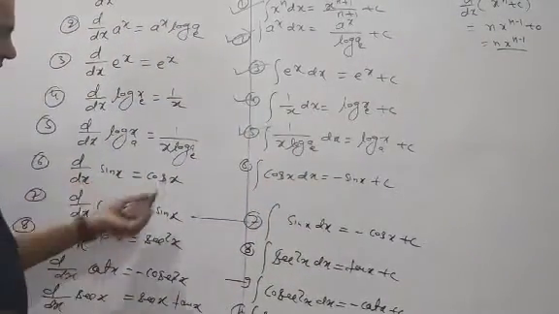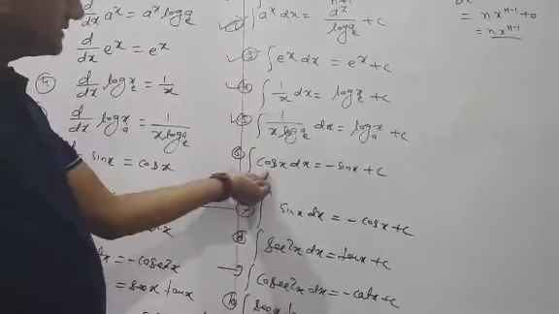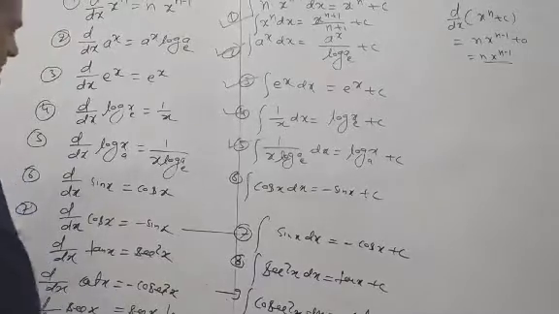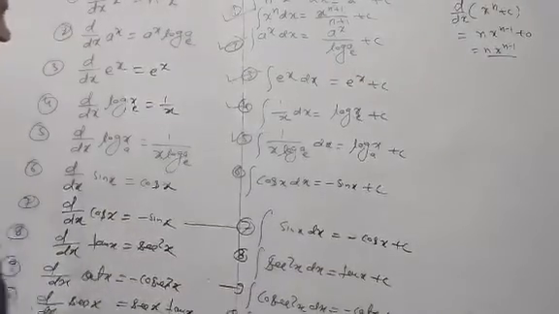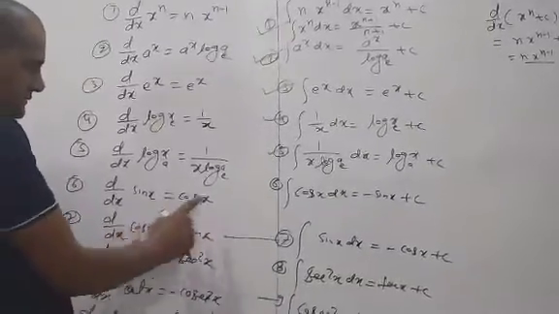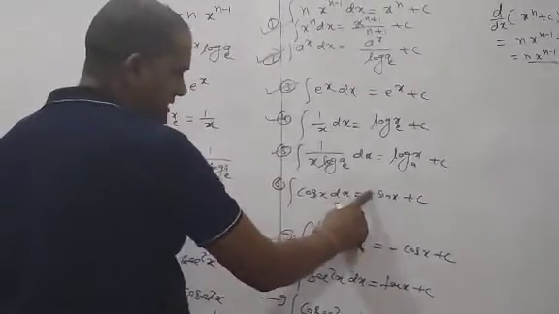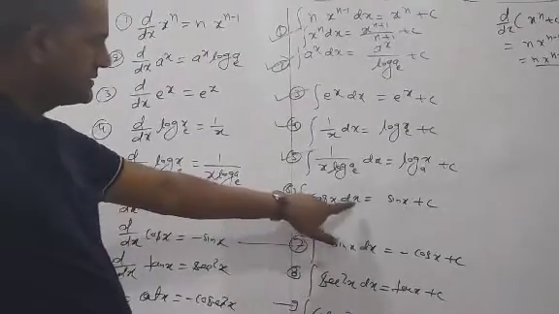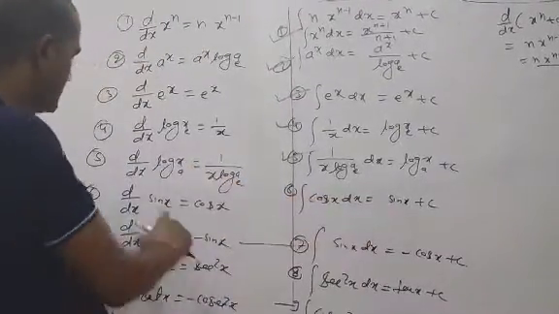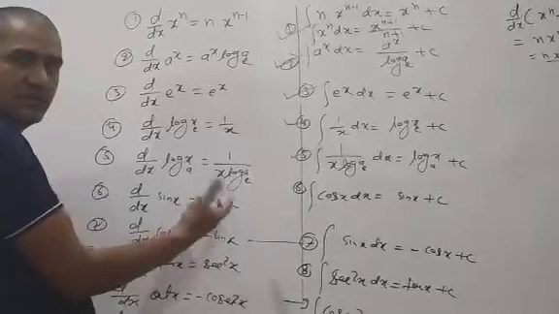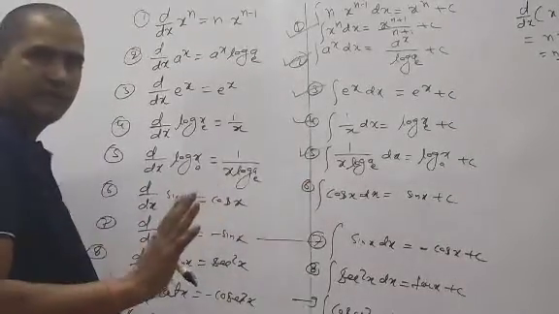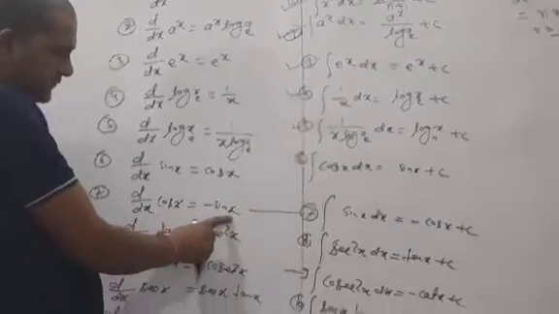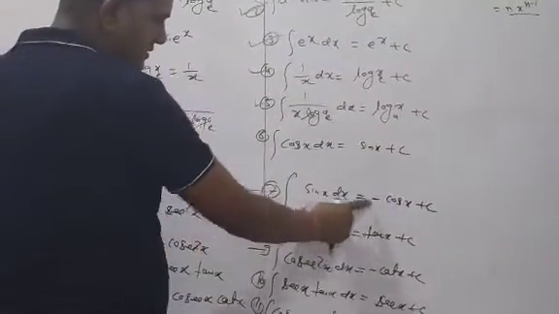Differentiation of sin x is equal to cos x. Therefore, integration of cos x is equal to what? Sin x. Why? Because differentiation of sin x is equal to cos x, with a positive sign. That's why here also a positive sign. There is no negative sign, so we can't write a negative sign. Now differentiation of cos x is equal to minus sin x. So here integration of sin x is equal to minus cos x.